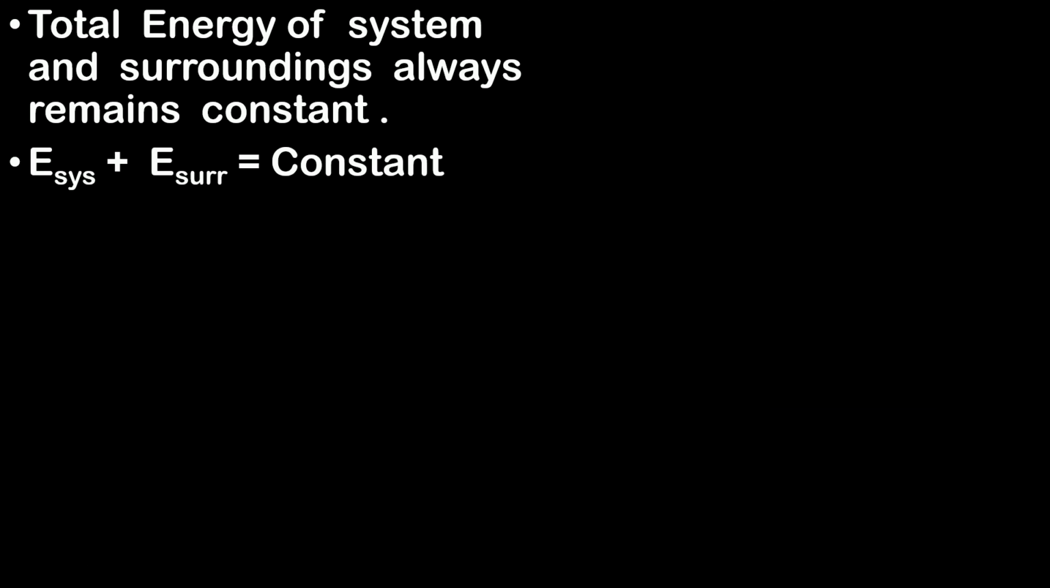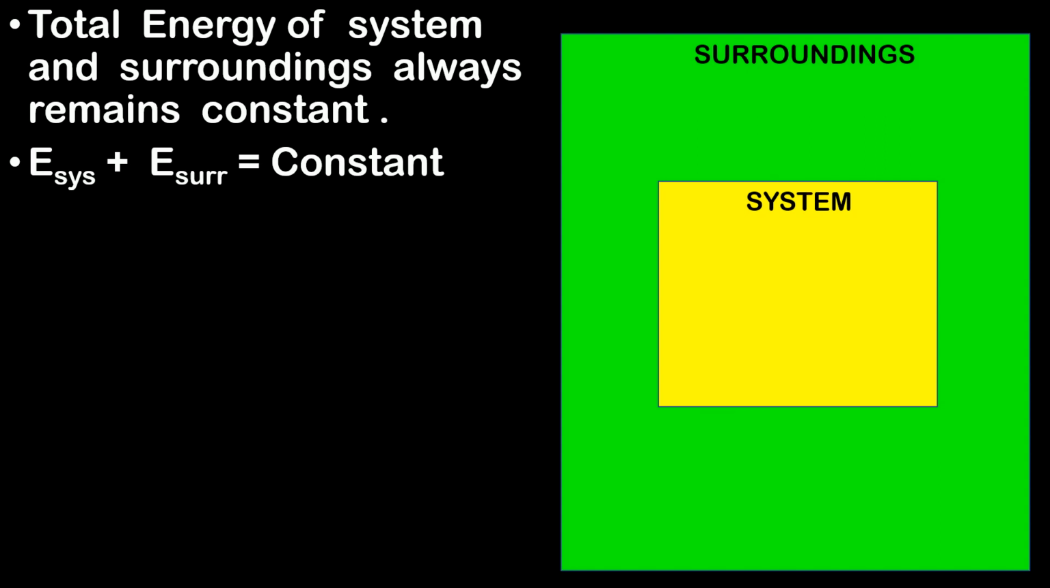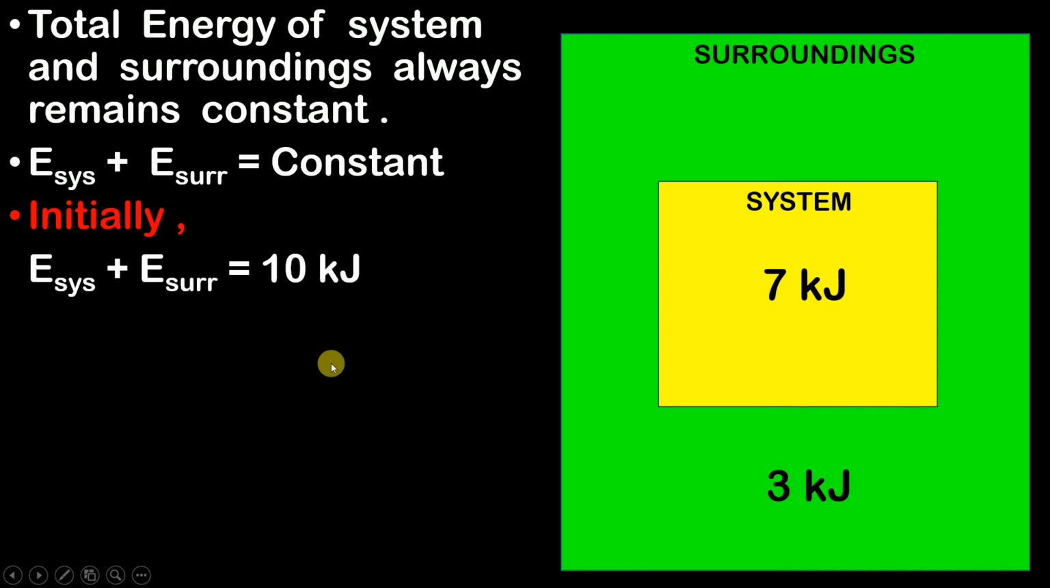Let us understand how. Let us consider a system and a surroundings. Let's say that the energy of the system is 7 kilojoules and the energy of the surrounding is 3 kilojoules. Now can I say that initially, if you add the energy of the system and the energy of the surrounding, it is nothing but 10 kilojoules? 7 kilojoules plus 3 kilojoules, which is nothing but equal to 10 kilojoules.